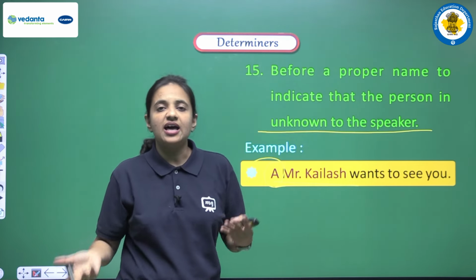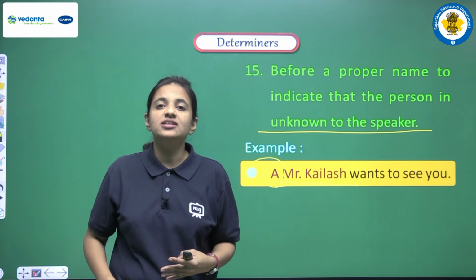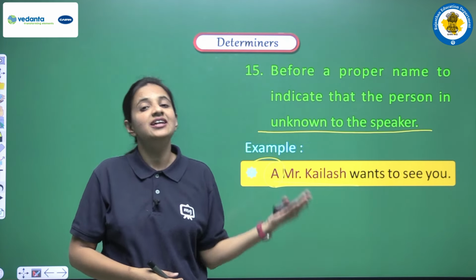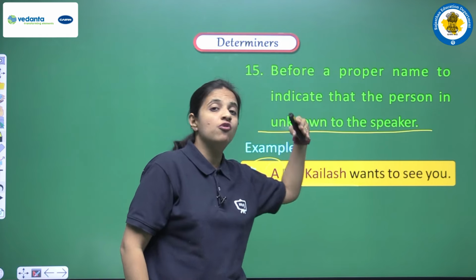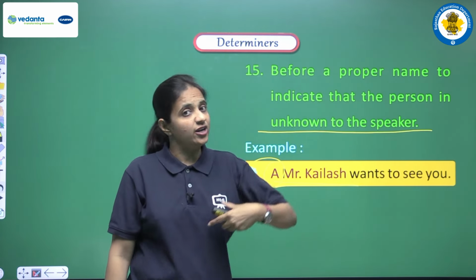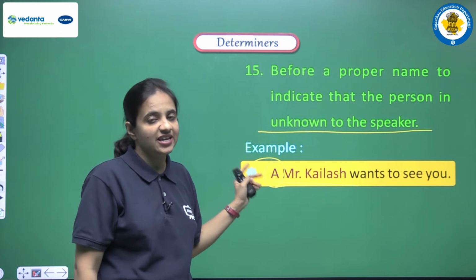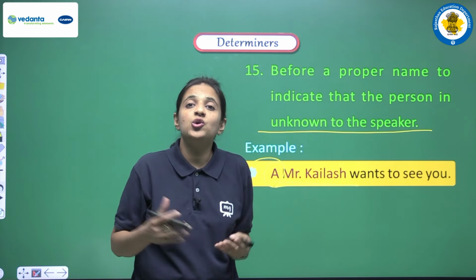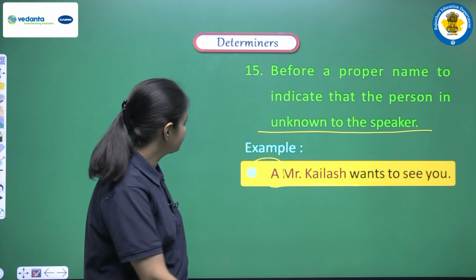Why? Because suppose I just got a call from my father, and the person who called said that he is Mr. Kailash, and now I am telling my father that there was a call for you and there was a Mr. Kailash who wants to see you, right? So now this Mr. Kailash is unknown to me. I don't know who this person is. So in this manner we can use articles a or an when the proper noun is unknown to the speaker.